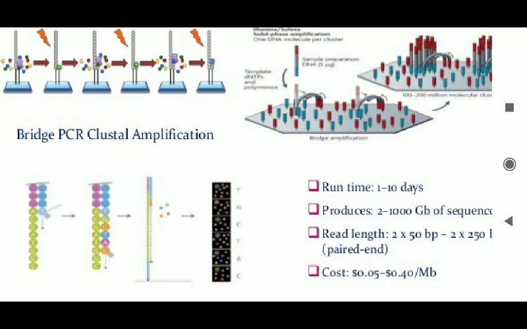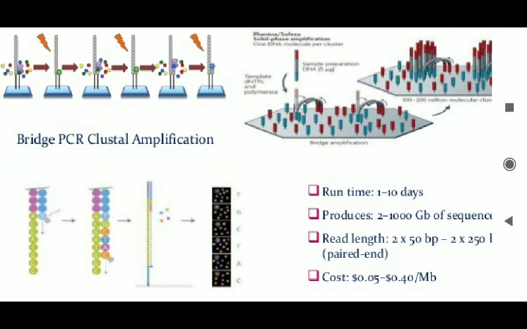Then after that you need to determine the first base, right?